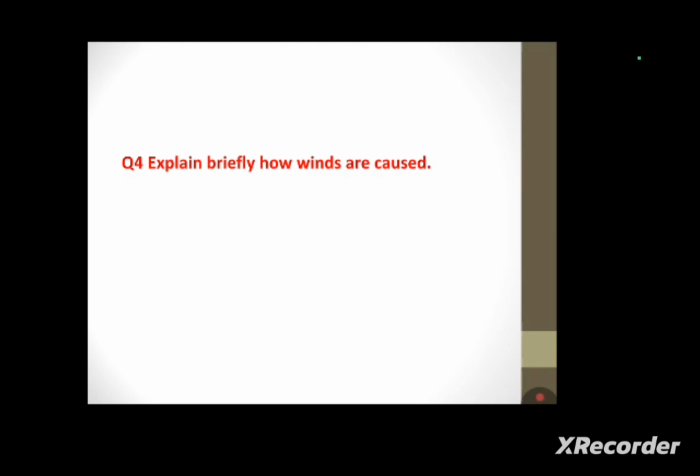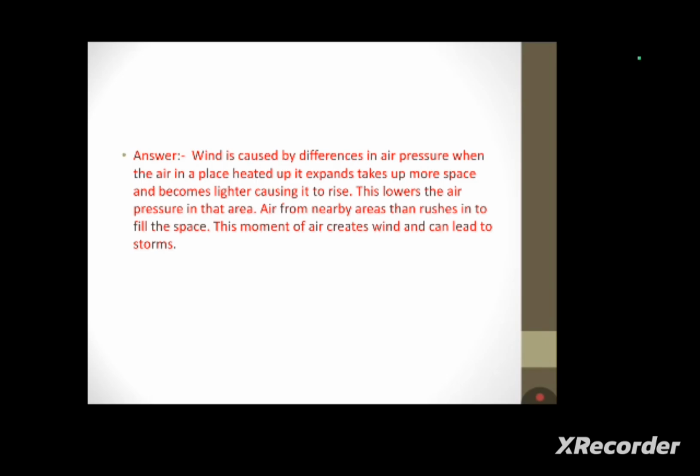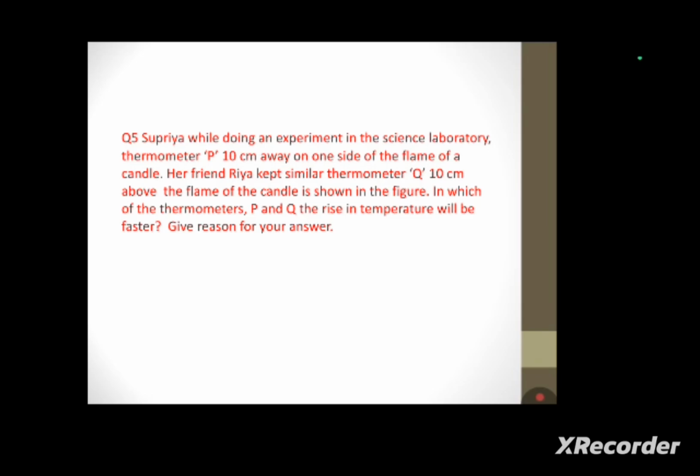Next question: explain briefly how winds are caused. Wind is caused by differences in air pressure. When the air in a place is heated up, it expands, takes up more space and becomes lighter, causing it to rise. This lowers the air pressure in that area. Air from nearby areas then rushes in to fill the space. This movement of air creates wind and can lead to storms.